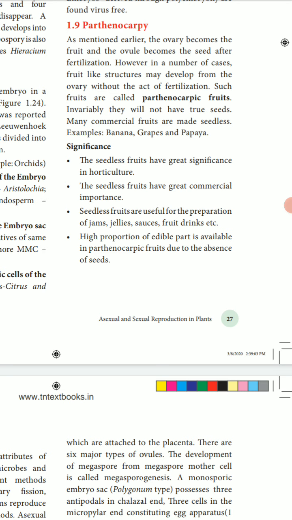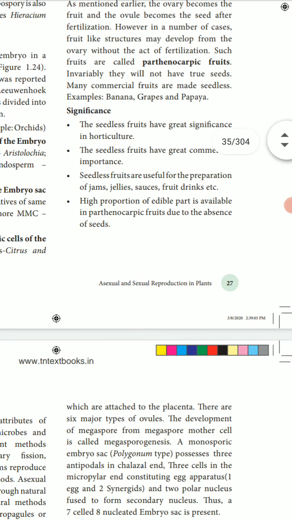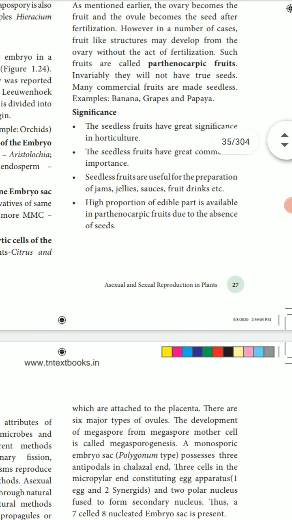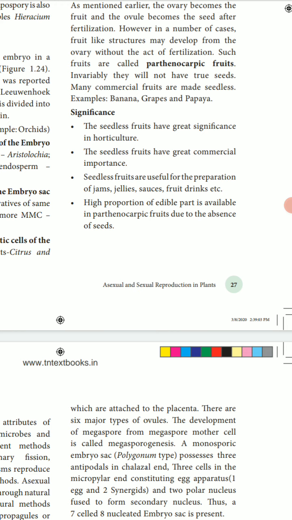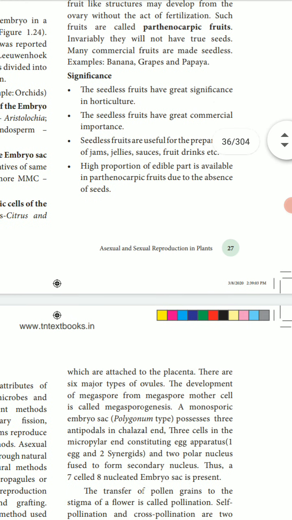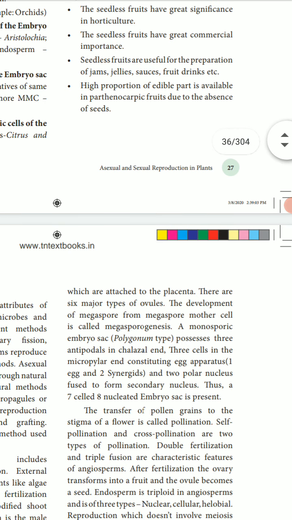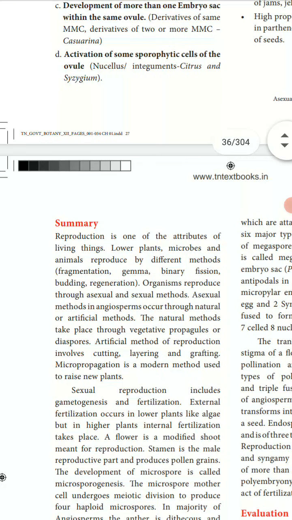Note that green grapes are not seedless grapes. Seedless fruits have great commercial importance. They are useful for the preparation of jams, jelly, squash, fruit and drinks. Propagation of edible fruits is highly available in parthenocarpy fruits due to the absence of seeds.